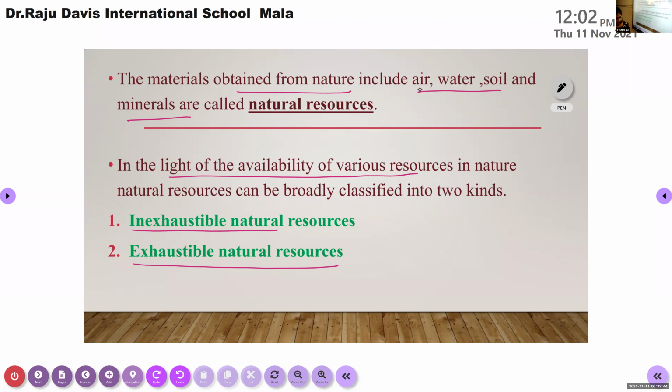Jahan, can you repeat the points again? Yes, ma'am. The materials obtained from nature include air, water, soil, and minerals, and are called natural resources. In the light of availability of various resources in nature, natural resources can be broadly classified into two kinds: inexhaustible natural resources and exhaustible natural resources.